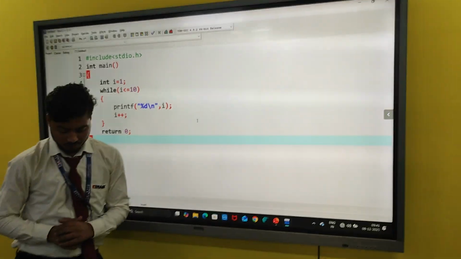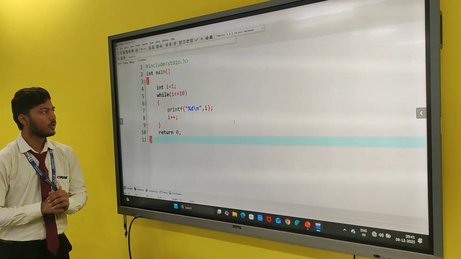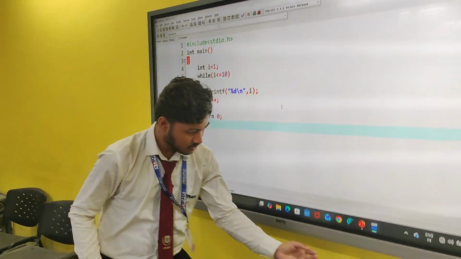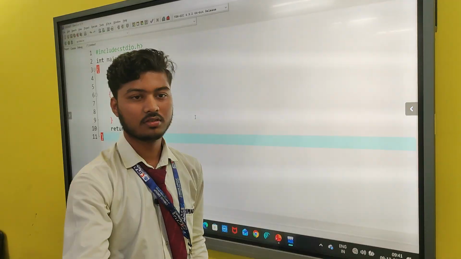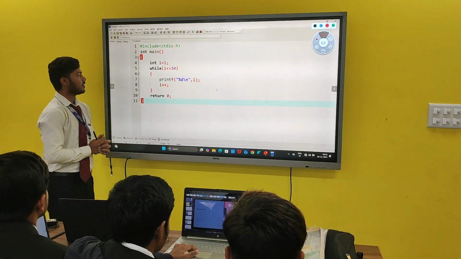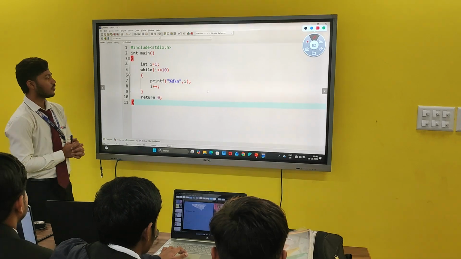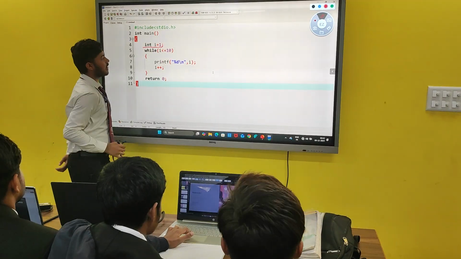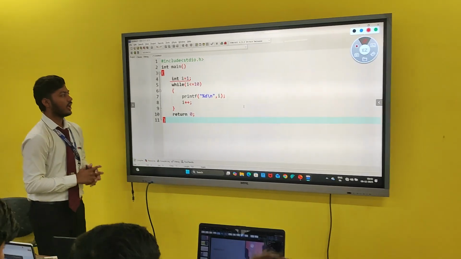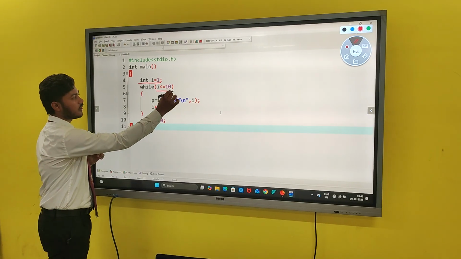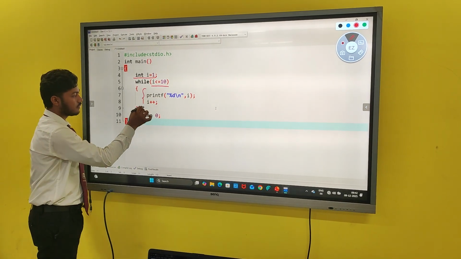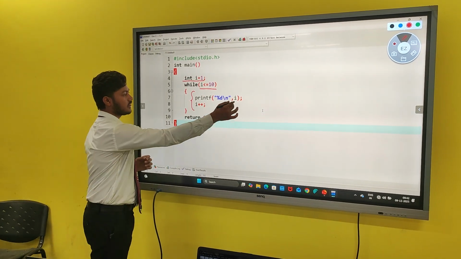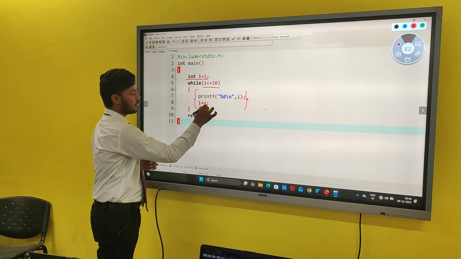Here I have written the code of printing the first 10 natural numbers with the help of the loop. So first we will dry run the code. First we will check if I have written the essential components in here or not. So first we have declared the counter variable and initialized its value, which is 1. Then I have declared the condition of the while loop. If this condition is true, then the block of code will be executed in the program. Here is the body of the loop, and here is the increment or decrement part.